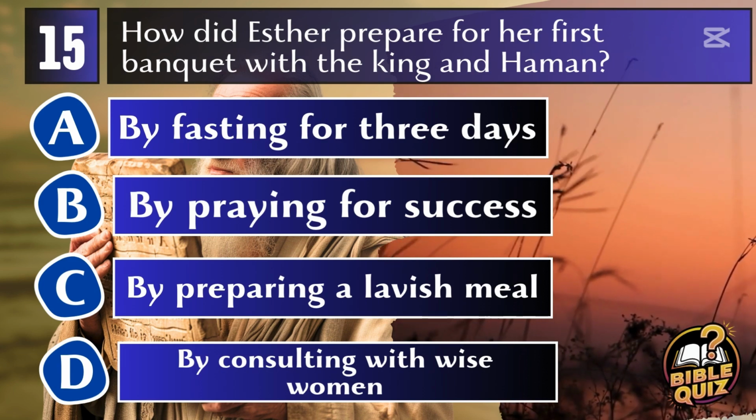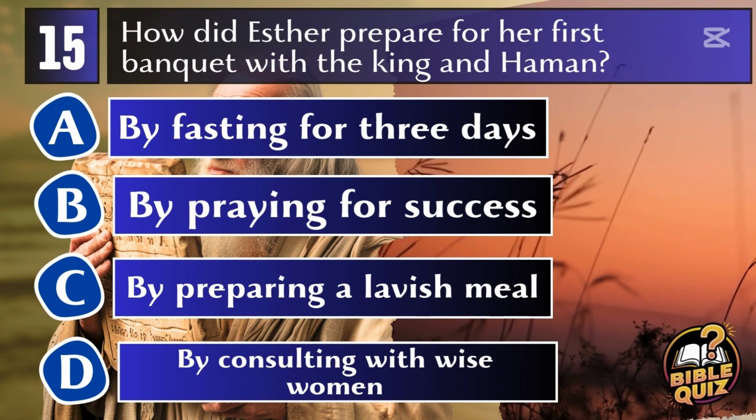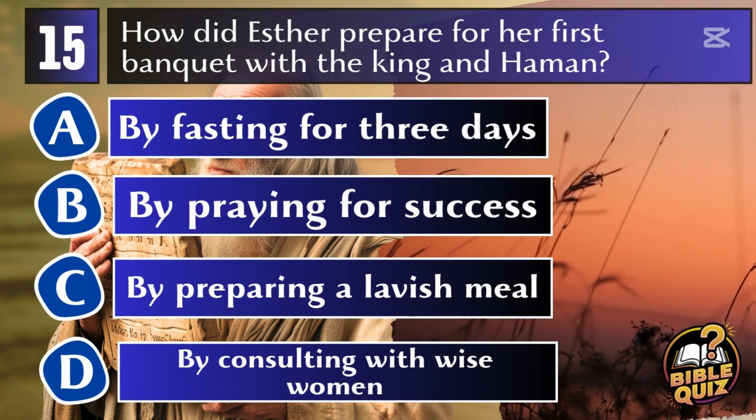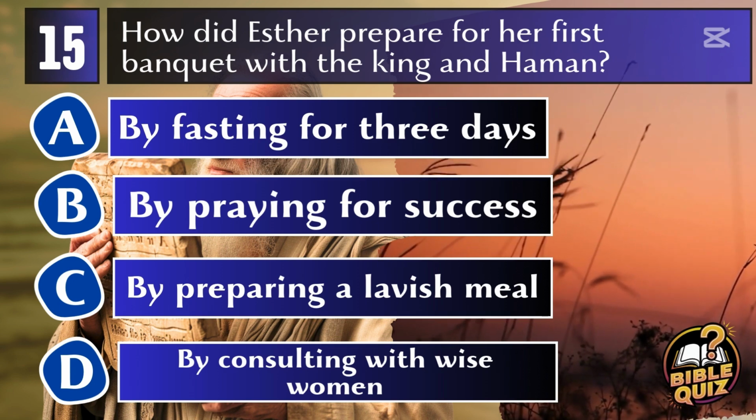Question 15. How did Esther prepare for her first banquet with the king and Haman? A. By fasting for 3 days. B. By praying for success. C. By preparing a lavish meal. D. By consulting with wise women.